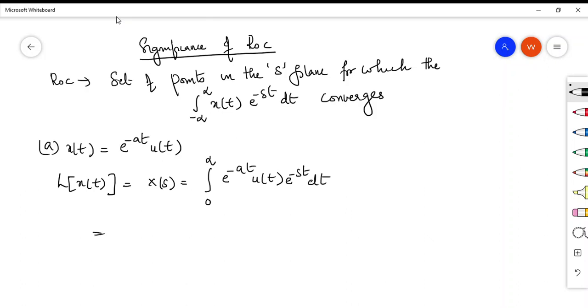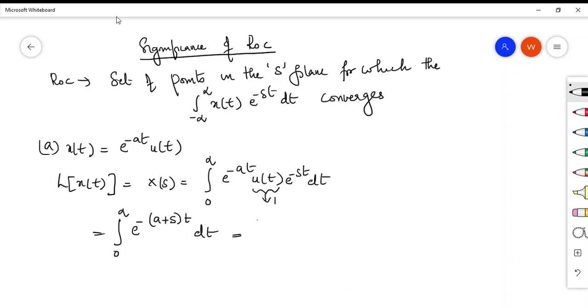So this is equal to integral 0 to infinity e raised to minus, I can write minus of a plus s, t dt. This u of t you don't have to consider because this will be equal to 1.